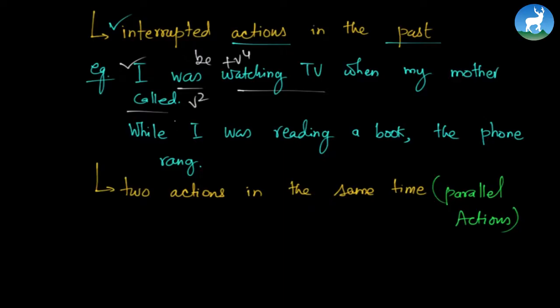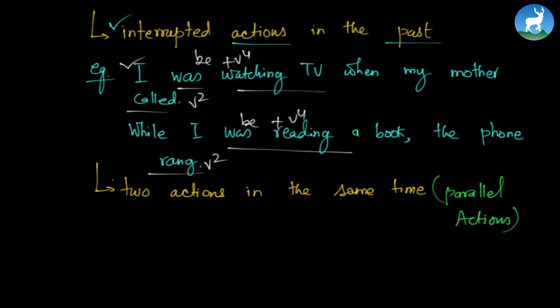You were doing something, but suddenly you got interrupted. What that means is, in this example, you were watching TV and suddenly your mother called. Let's look at another example. When I was reading a book, the phone rang. Same as the first one. You were reading a book and suddenly the phone rang. So your reading was interrupted, right? That's why we call it interrupted actions in the past.